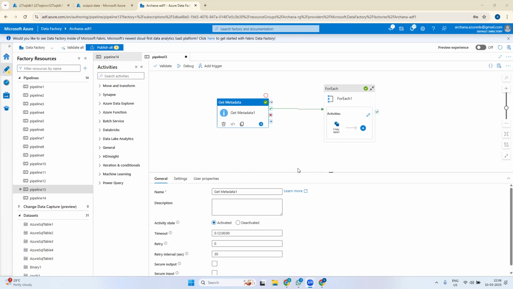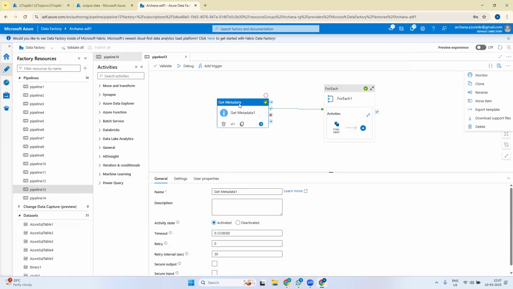Is there any possibility to export a single pipeline so that later you can follow it, like create some other account and import it there? You can do it, but datasets and linked services might not come correctly. Here we have something called export template.